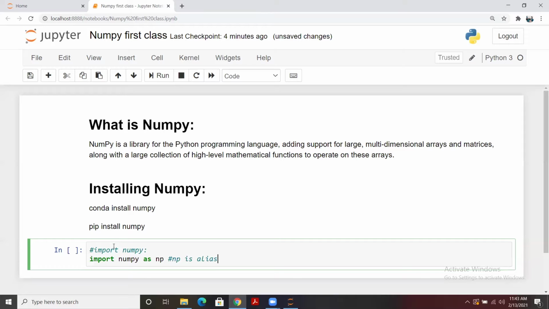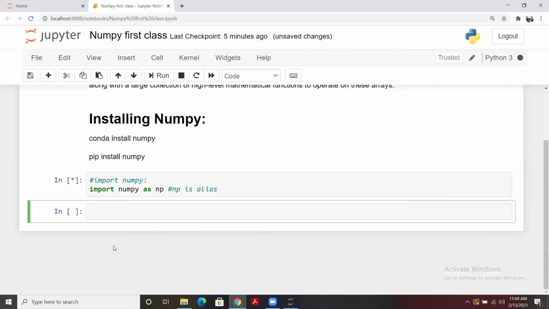You can use any name, but the whole community follows the same rules and regulations. The entire Python community gives it a small name, or alias, as np. So we are also going to use it as np only. So this way it has been imported to your environment, or to this notebook.